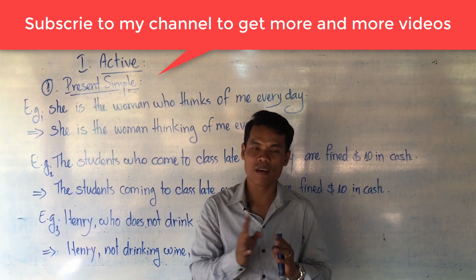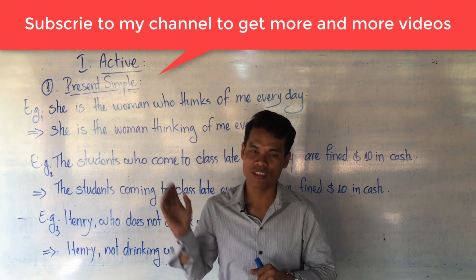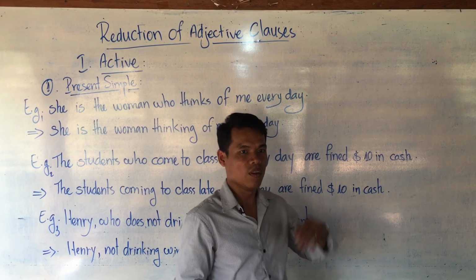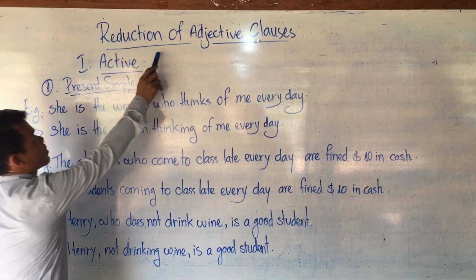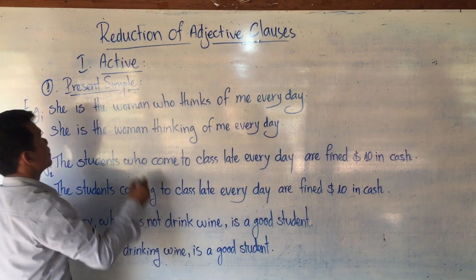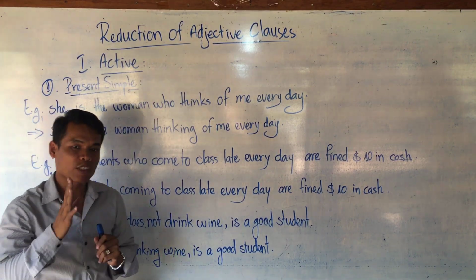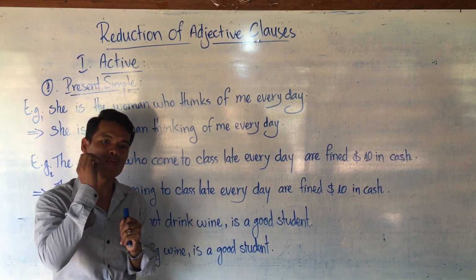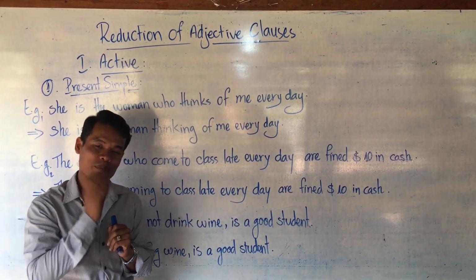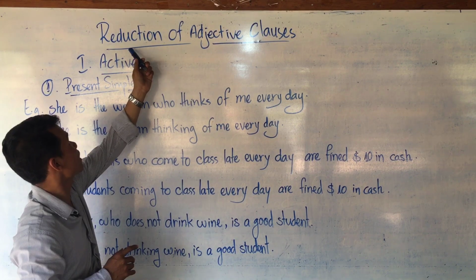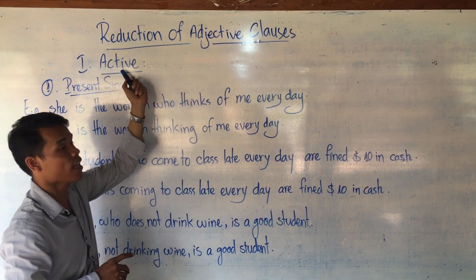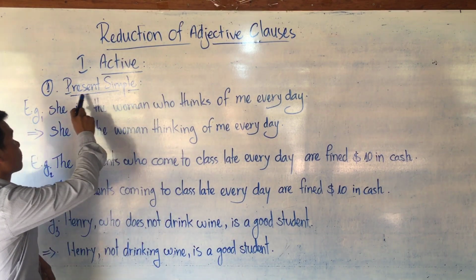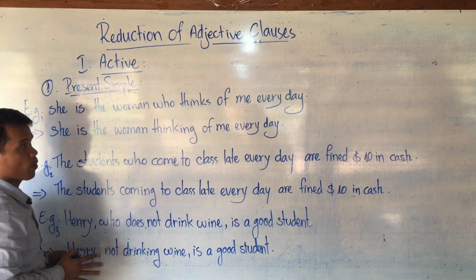So today you are going to learn reduction of adjective clauses. It means that we have two kinds of reduction in our lesson, one in active voice and the other in passive voice. Look at the board with me. Reduction of adjective clauses. One is active. There are 12 tenses in English. When talking about active voice, it means that the subject does the action. So we learn reduction of adjective clauses when the subject does the action. Okay. Number one is present simple. So we start from present simple.